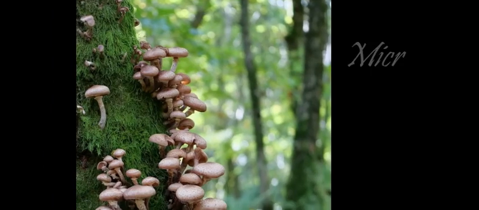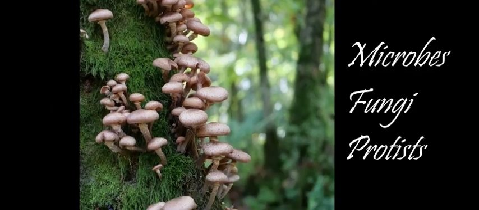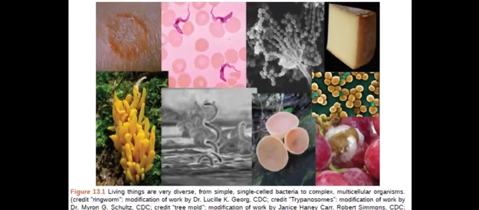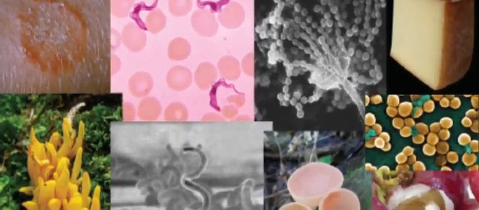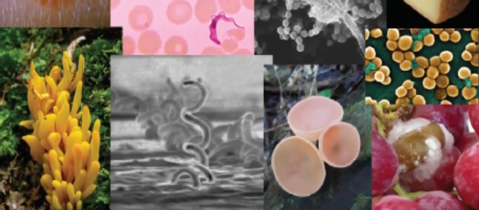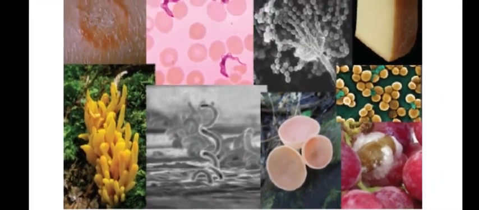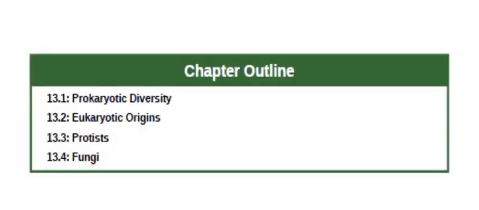Diversity of microbes, fungi, and protists. Figure 13.1. Living things are very diverse, from simple single-celled bacteria to complex multicellular organisms. Chapter Outline. Section 13.1. Prokaryotic Diversity.